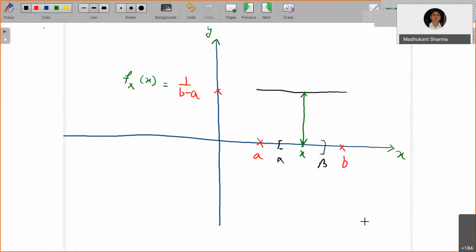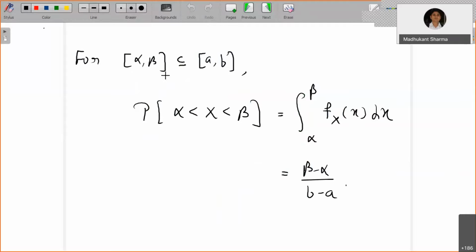How do we decide the probability on this interval alpha to beta? Alpha to beta is a subset of [a, b], meaning alpha less than x less than beta, and we use the definition of a continuous random variable.